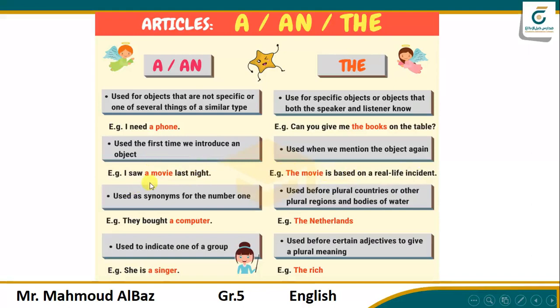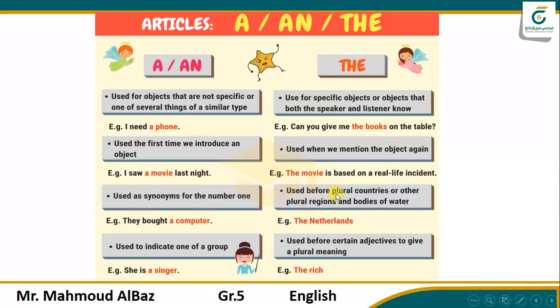Here a movie, a general movie, but here the movie is based on. Use a synonym for the number 1. They bought a computer. If it means here they bought one computer, a synonym for number 1. They bought one computer. Don't say one computer. You have to say a computer.